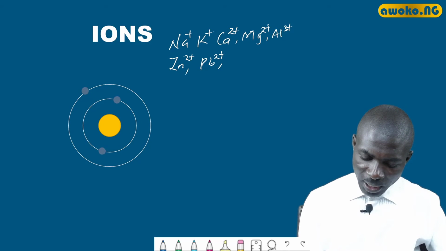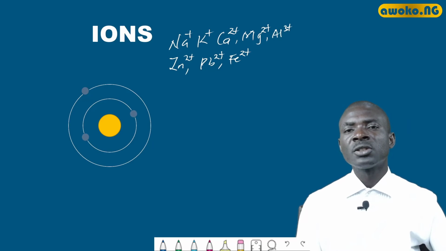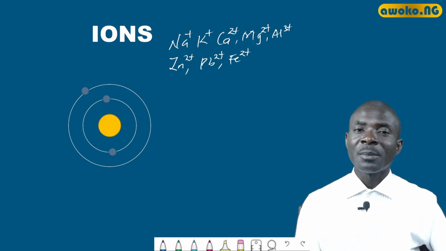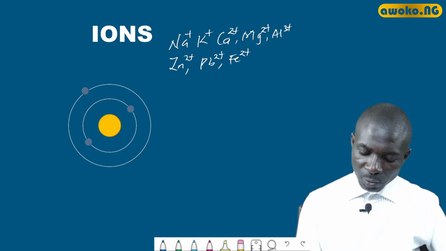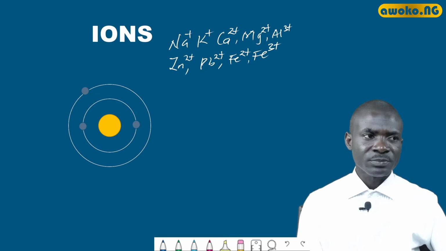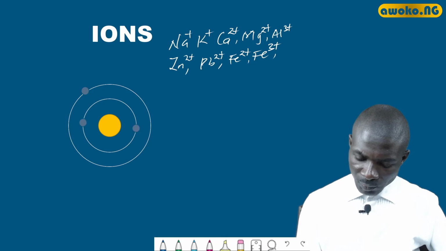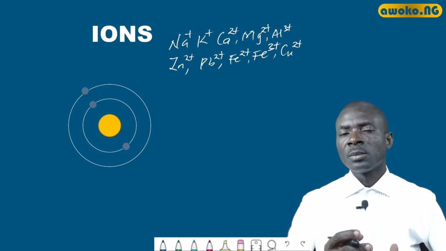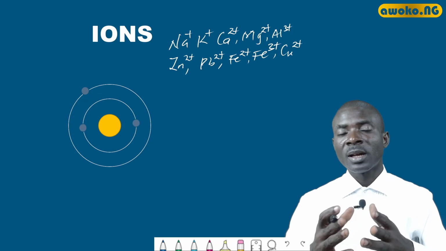We have the iron-2 ion. Of course, iron has two major ions when it undergoes ionization. We have the iron-2 ion and the iron-3 ion, with both of them having different numbers of electrons. We also have the copper-2 ion, indicating 2 electrons lost during ionization.